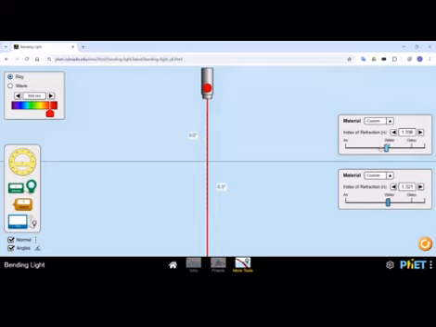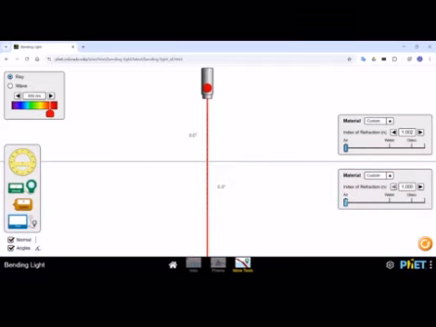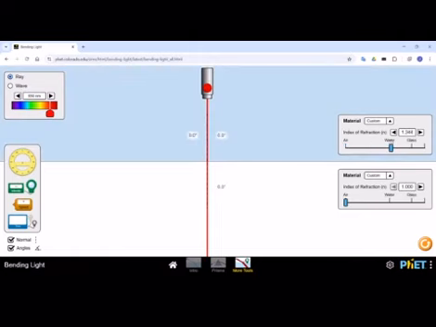If this is air and this is water, the refraction does not take place. That means when the light is incident normally at the boundary, it will not change its direction. That means it does not get refracted. Even if both are air, the refraction does not take place.